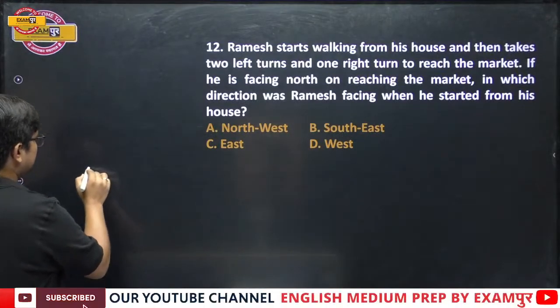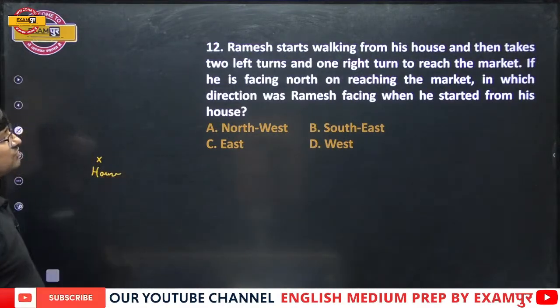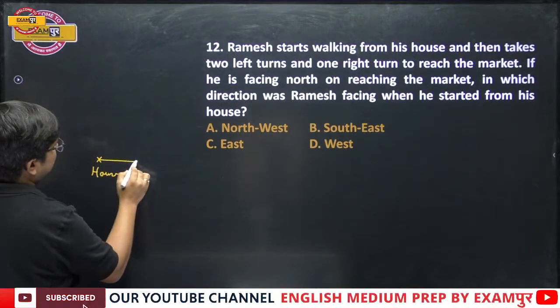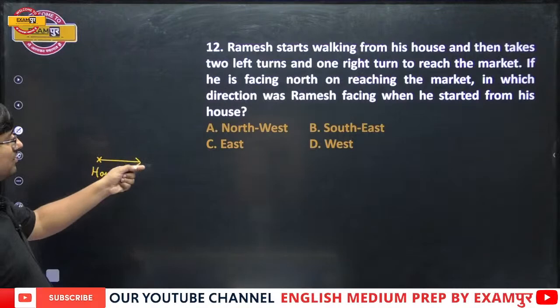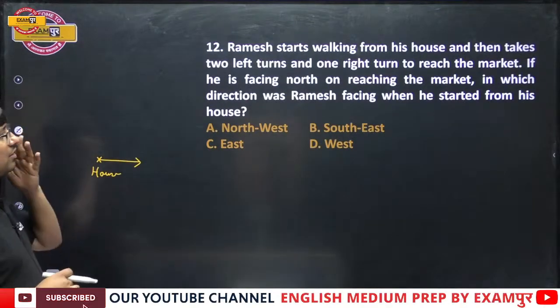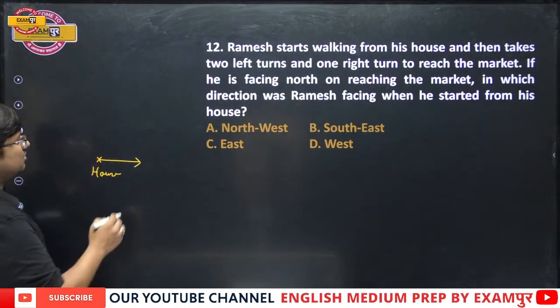So suppose this is the house. Suppose he starts in this way. You can move in this way or in this way also. It's not a problem. So Ramesh starts walking from his house and then takes two left turns.